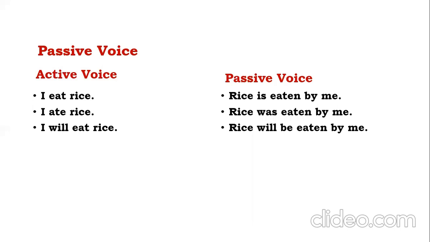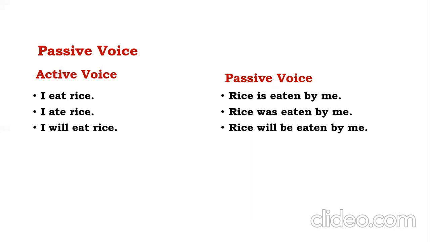In active voice, you find I subject, eat verb, rice object. When you come to the passive voice, rice becomes the subject. I ate rice. Rice was eaten by me. I will eat rice. Rice will be eaten by me.